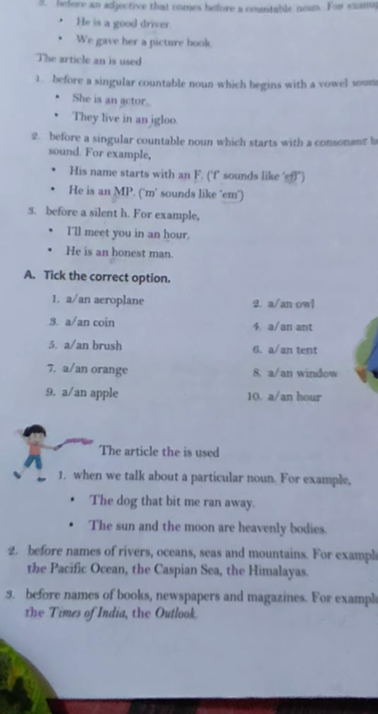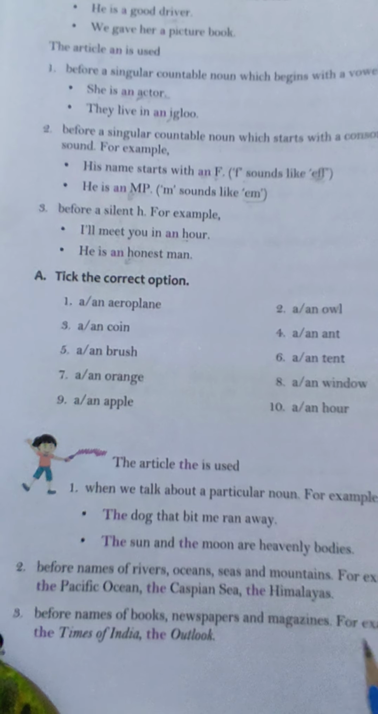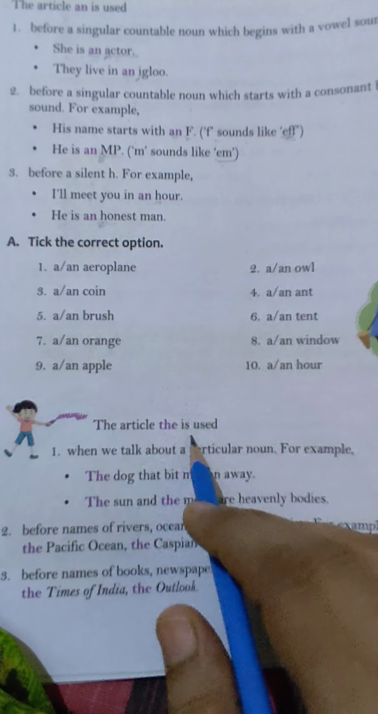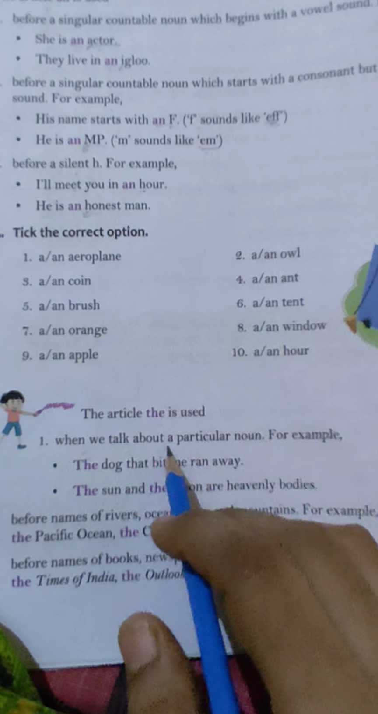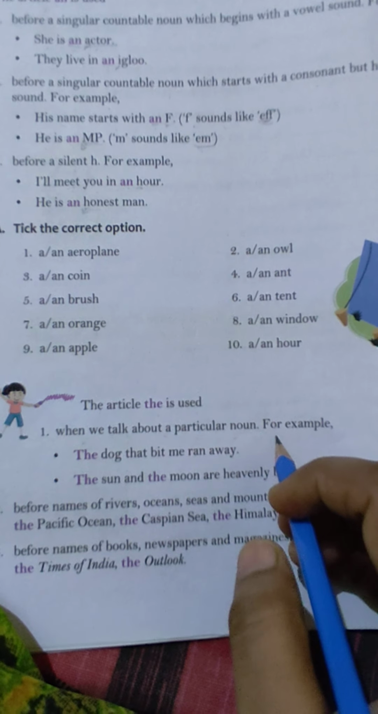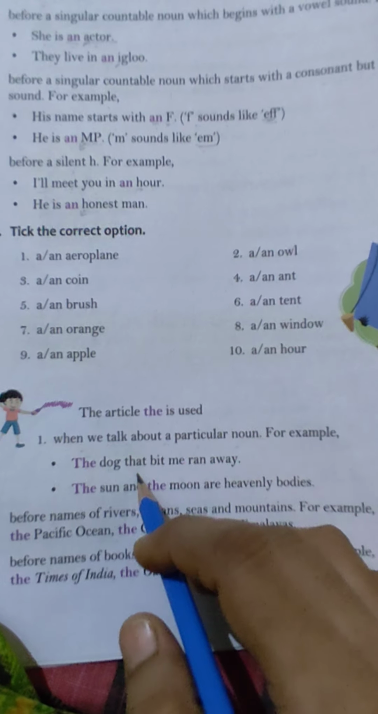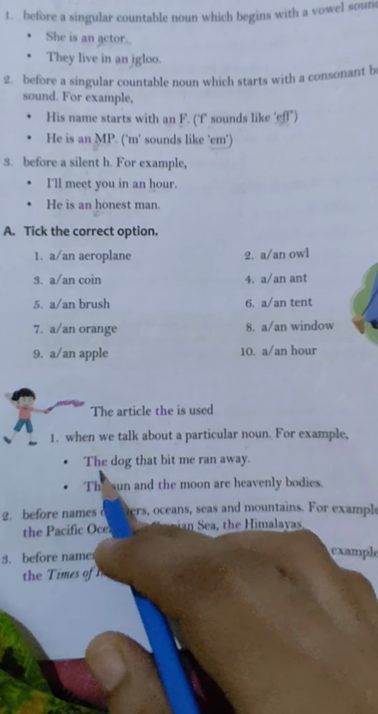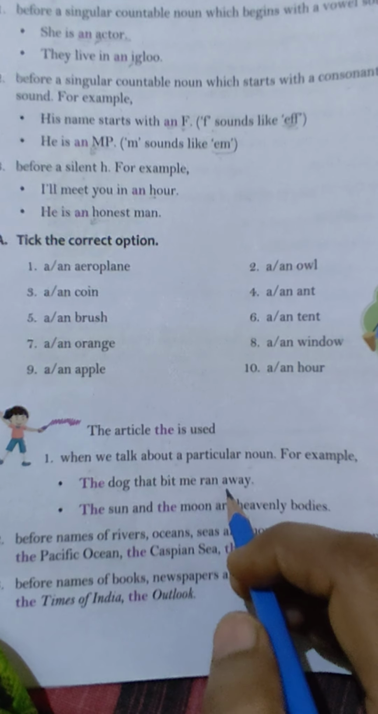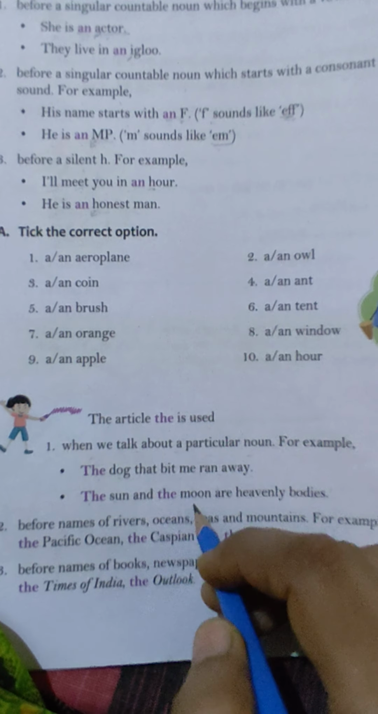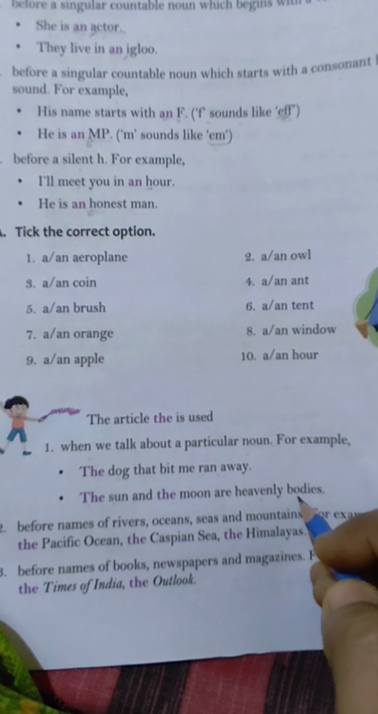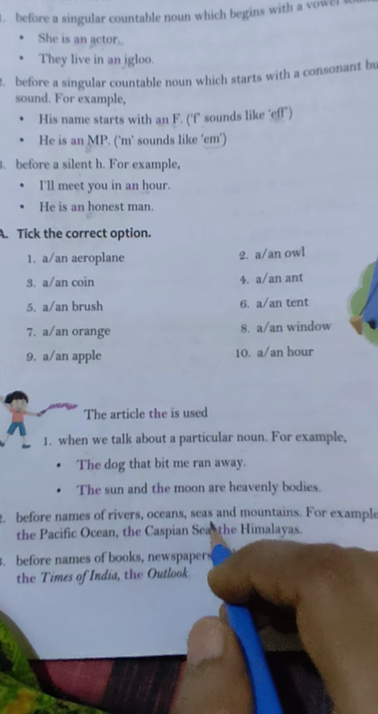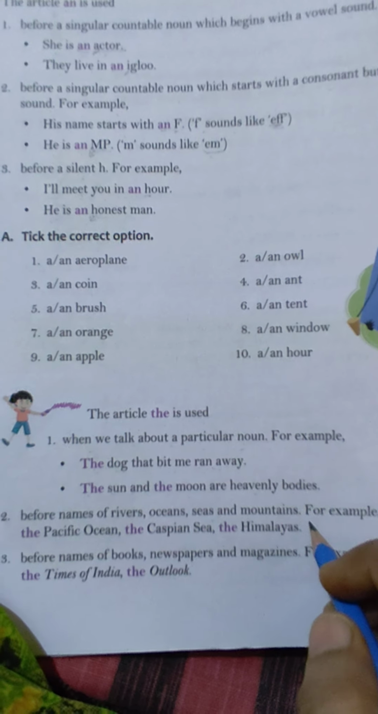Next we will learn where we use the definite article, which is the. The article the is used when we talk about a particular noun. For example, the dog that bit me ran away. We are indicating that particular dog. The dog that bit me ran away. The sun and the moon are heavenly bodies. Okay.